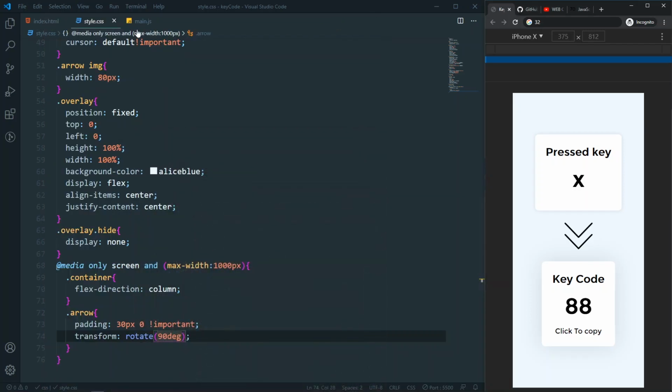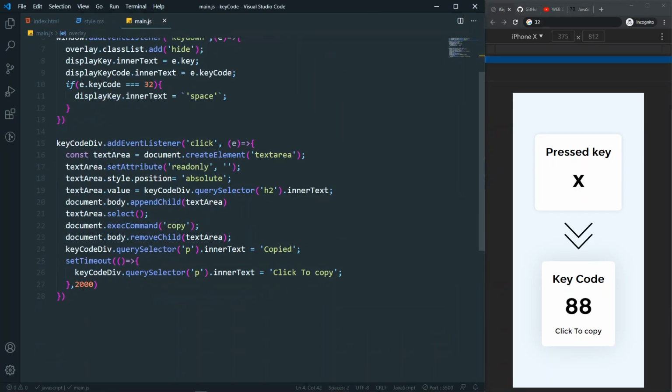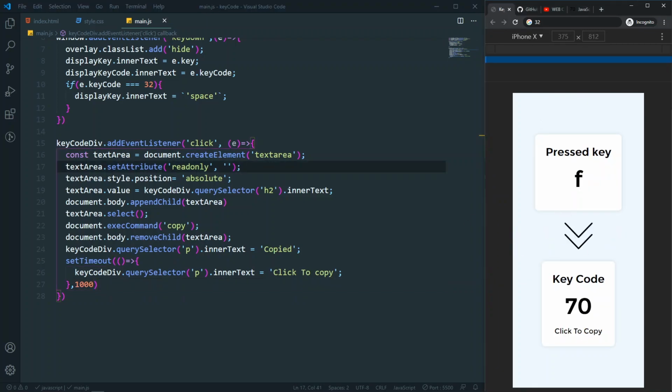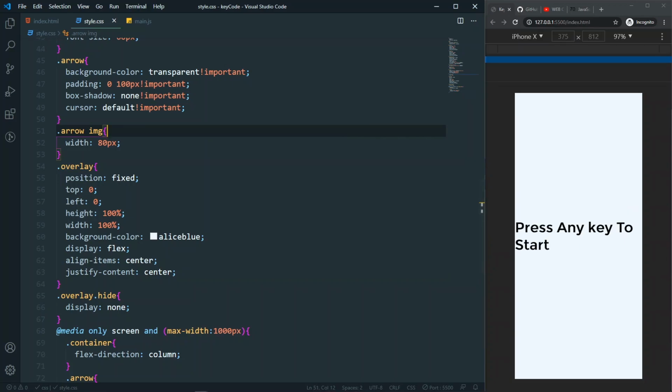If you want, you can also say something like 1000 milliseconds, which means 1 second, so this click to copy will disappear very fast. Now as you can see, if I save it and click it, after 1 second we are back. So as you can see, it's working fine here too.